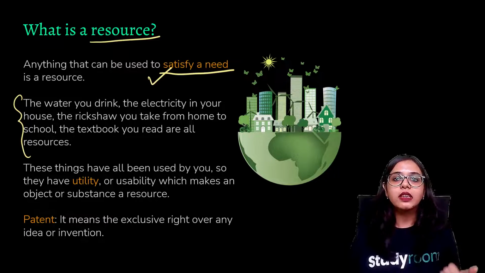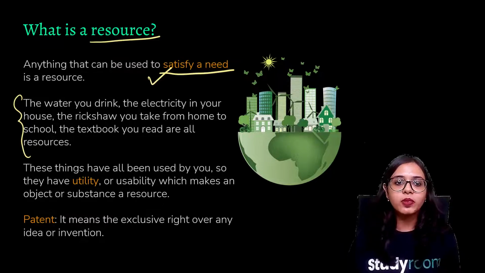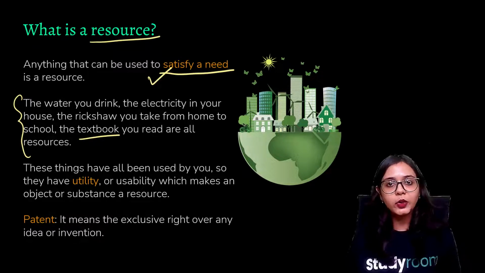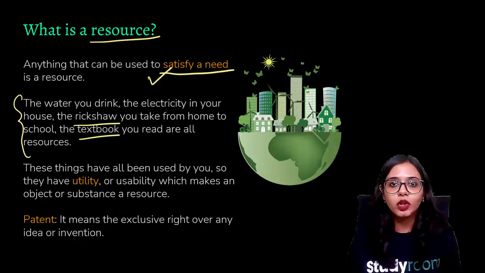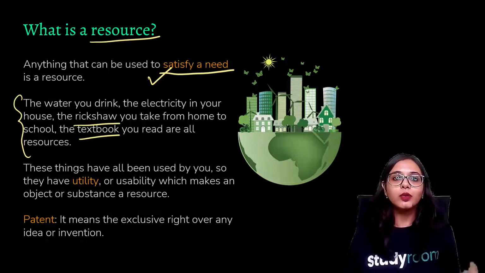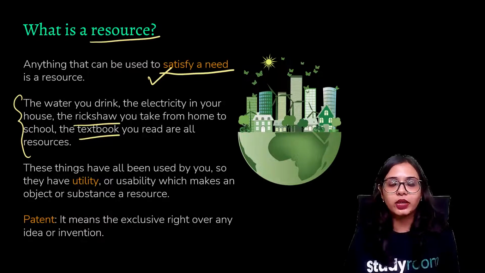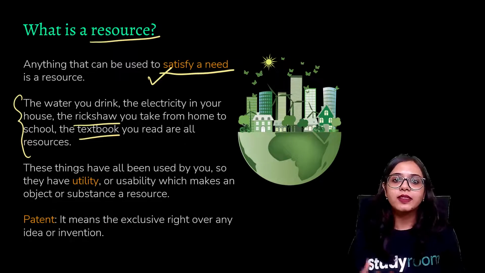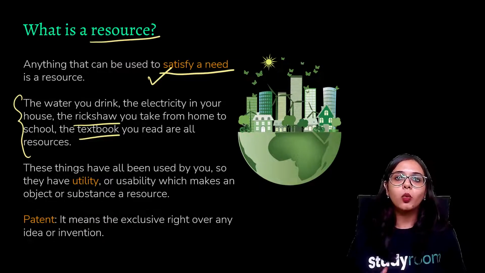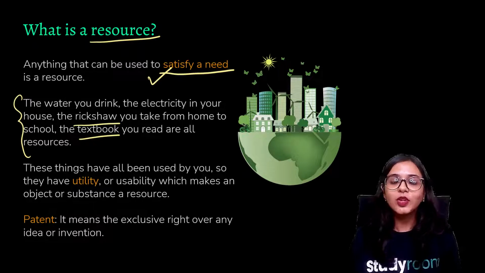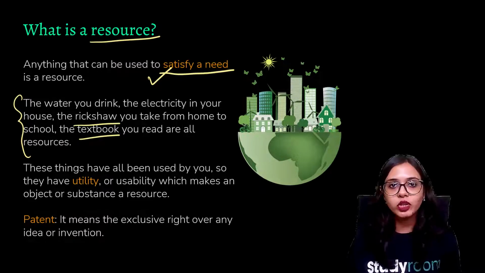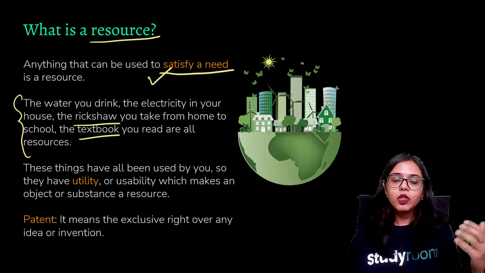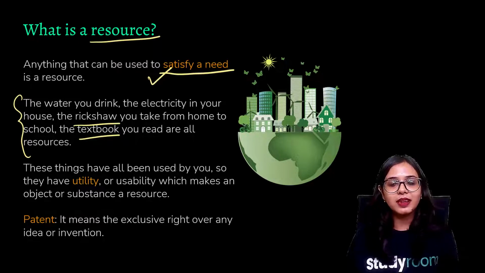What kind of needs? These needs could be for educational purposes, like the textbook, like this video. These needs could be transportational, like the rickshaw, the wheels of the rickshaw, the car, or the petrol that is used to run the car. All right, then the food that we eat, the water that we are drinking, the air that we are breathing. For our survival, right, it is satisfying one need or the other that we humans need for our survival, and for a proper functioning of our lives. Okay, so all these items could be listed as a resource.